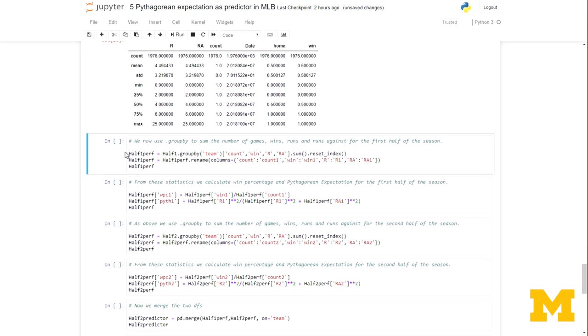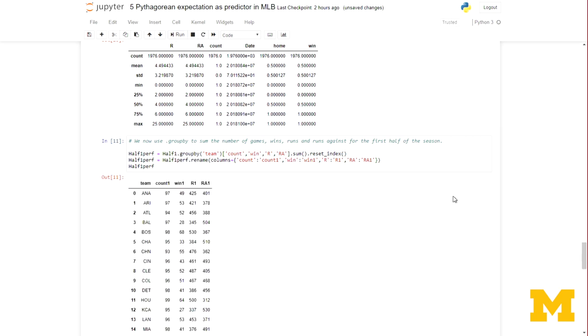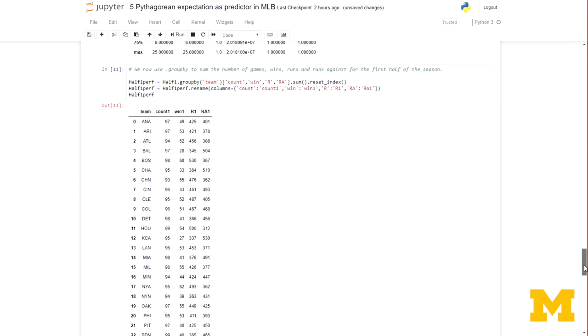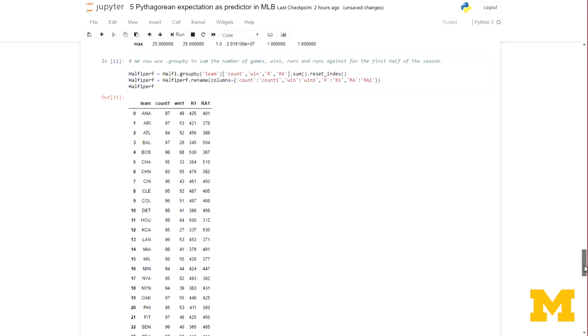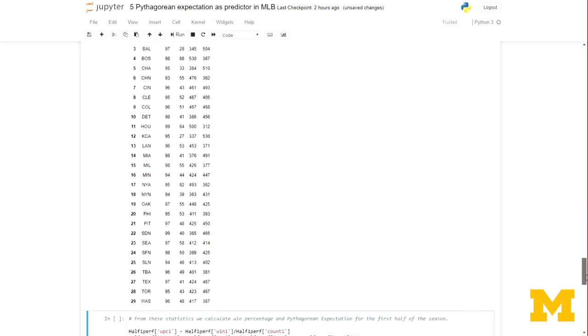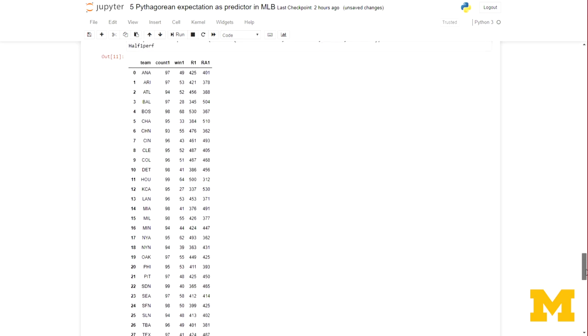So I'm going to do a group by again. The group by looks very similar to the sort of group by we've been running before, but because the data is stacked, we've already taken account of when the team's a home team and when the team's an away team. And you can see here we've got the performance for the number of games played in the first half of the season for each team. Again, we've got 30 rows of data: number of games played, number of wins, runs for and runs against.